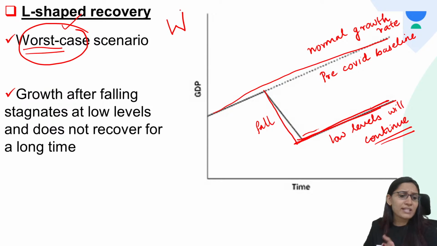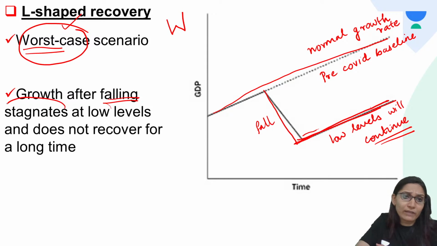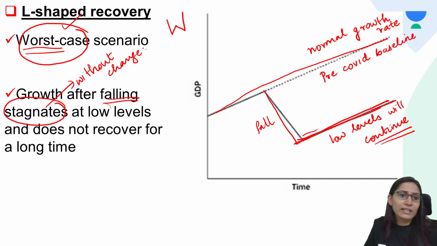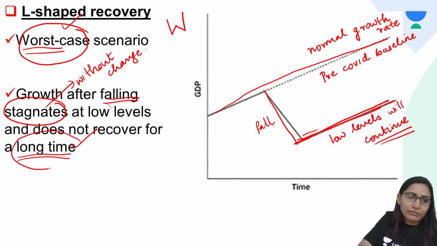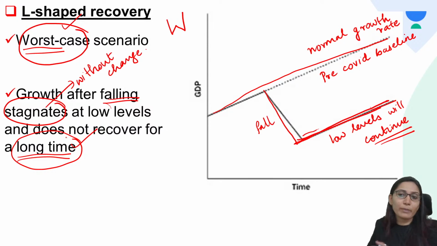In case of L-shaped recovery, the fall is very sudden. Then after the fall, what will happen? The low levels after the fall will continue. That is, the growth after falling stagnates at low levels. Stagnation means without change. It remains that way itself, without change. So growth after falling stagnates at low levels and does not recover for a long time. For a very long period of time, the low levels of economic growth will continue. So this is the problem with L-shaped recovery.